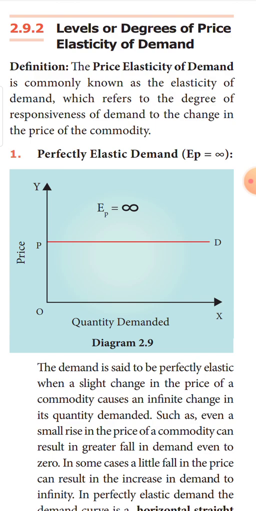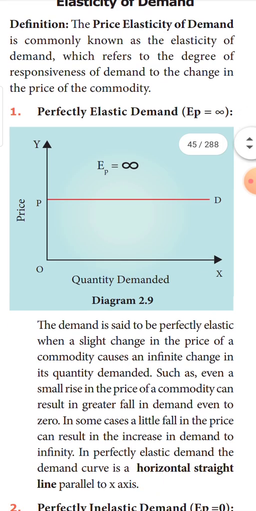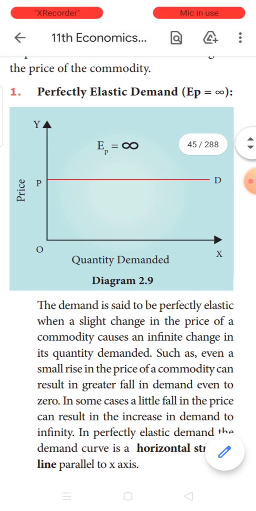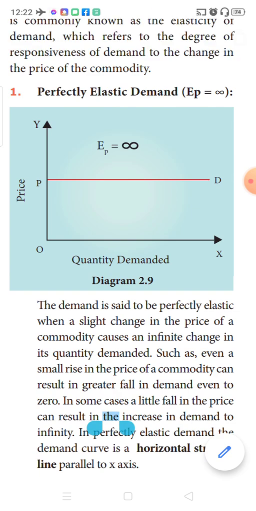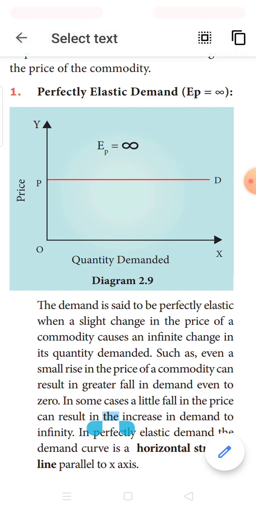So, under that we have perfectly elastic demand. With this diagram, it will be very easy for me to explain and for you also to understand. In the x-axis, we are taking the quantity demanded, and in the y-axis, we take the price of the commodity. Now, when the price is OP, quantity demanded is somewhere in the x-axis. Now, the price does not even change, but the quantity demanded keeps on changing. From 2 it increases to 3, from 3 it increases to 4.